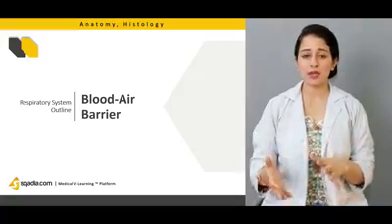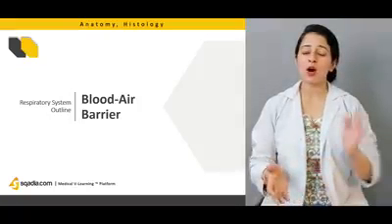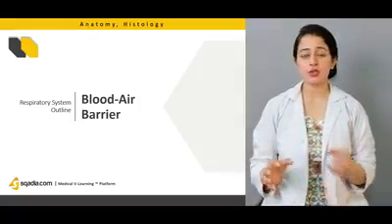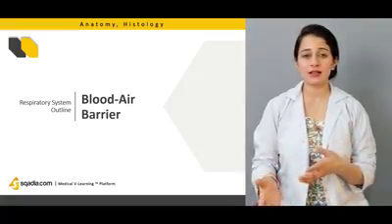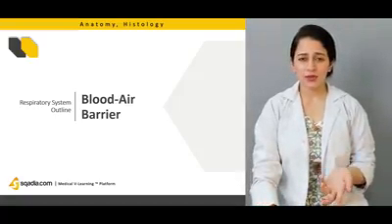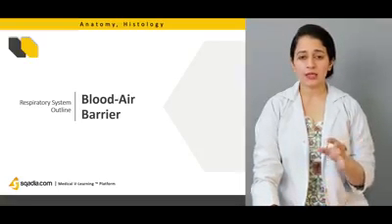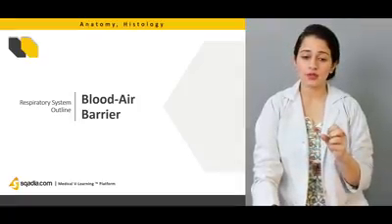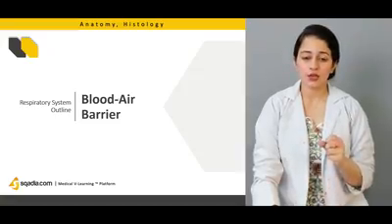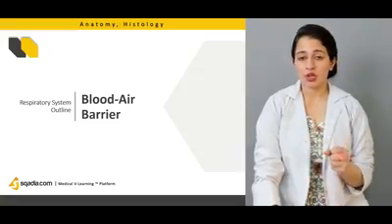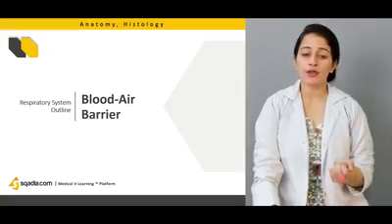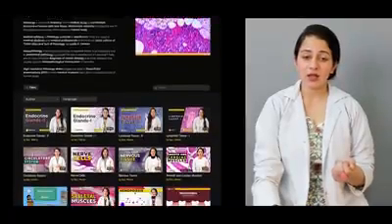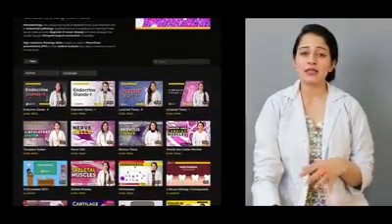On one side we have the alveolar air spaces, and on the other side we have the capillaries, which contain the red blood cells. Blood capillaries are going to perform a major role in the exchange of the gases. So we have to study the histology and the electron microscopy of the blood-air barrier in detail. All of these things are going to be discussed in today's lecture.